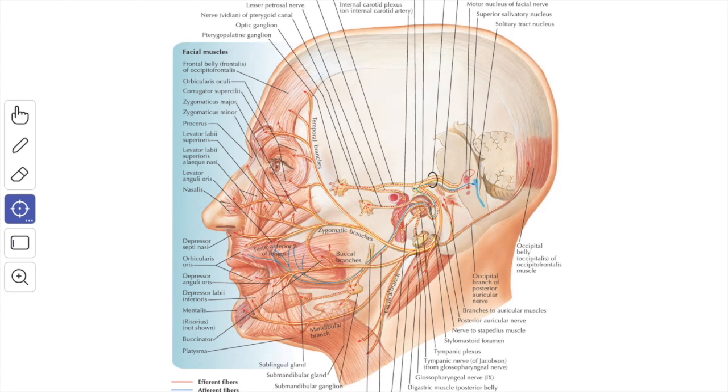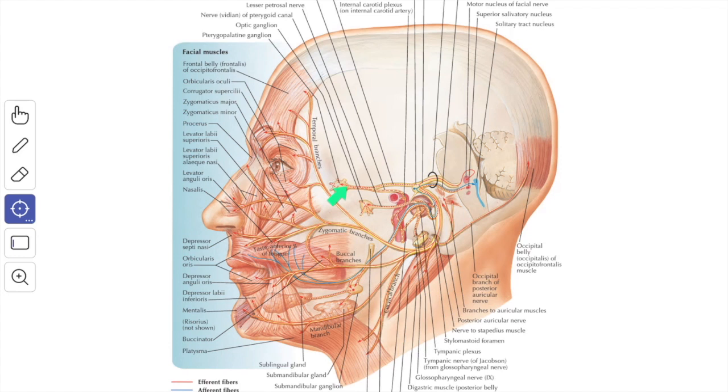Second, the preganglionic secretomotor fibers for the lacrimal gland and the glands of the soft palate and the nasal mucosa arise from the superior salivatory nucleus and possibly the lacrimatory nucleus also. It passes successively through the sensory root, the trunk of the facial nerve, then the greater petrosal nerve and then the nerve of the pterygoid canal. Then they are relayed into the cells of the pterygopalatine ganglion.